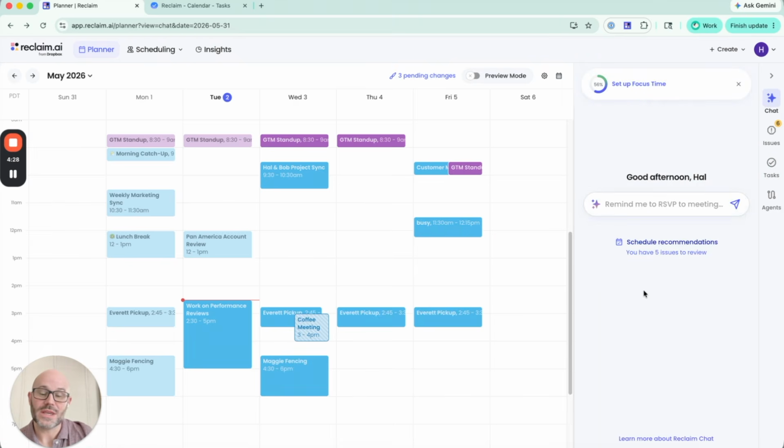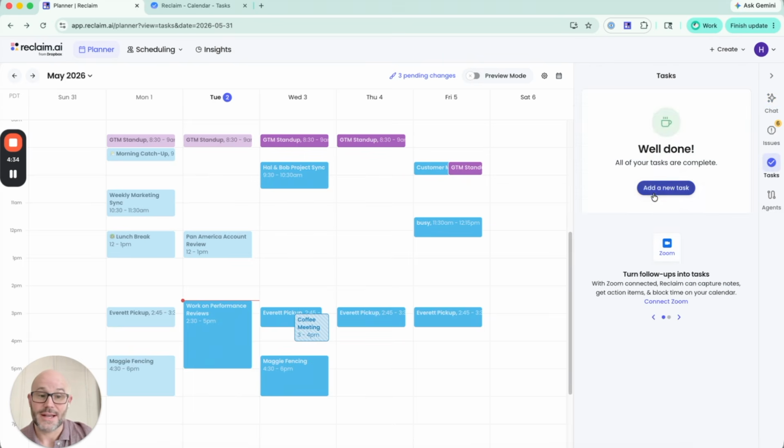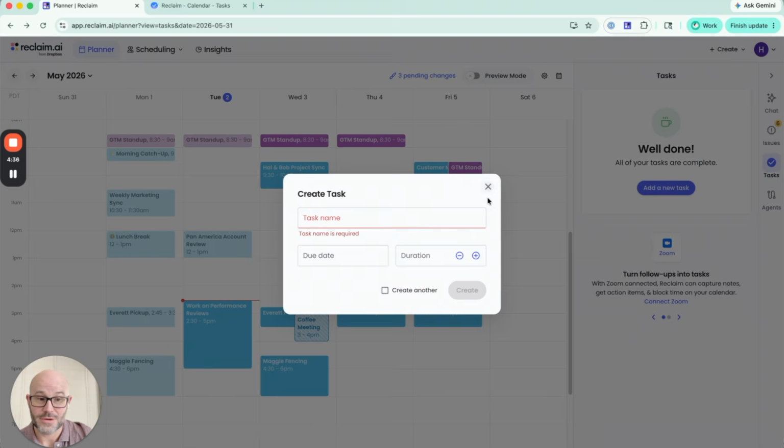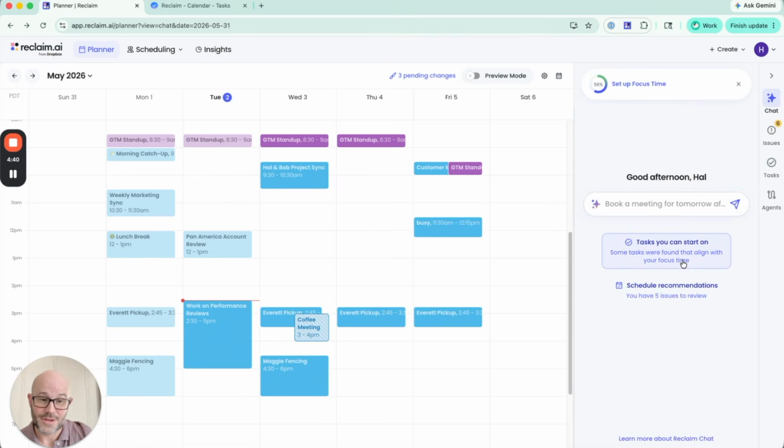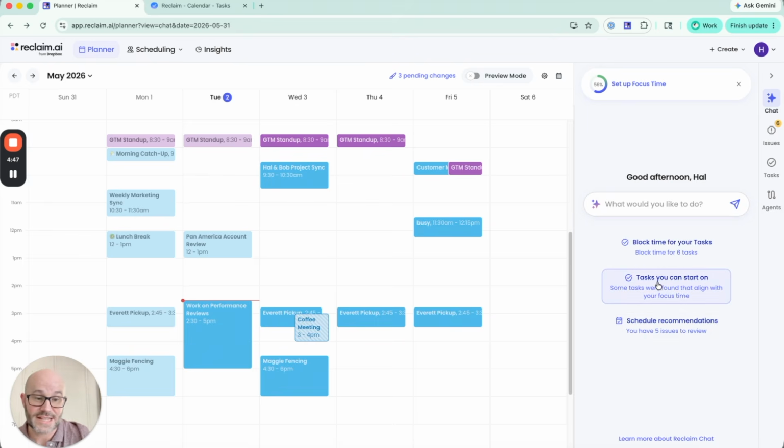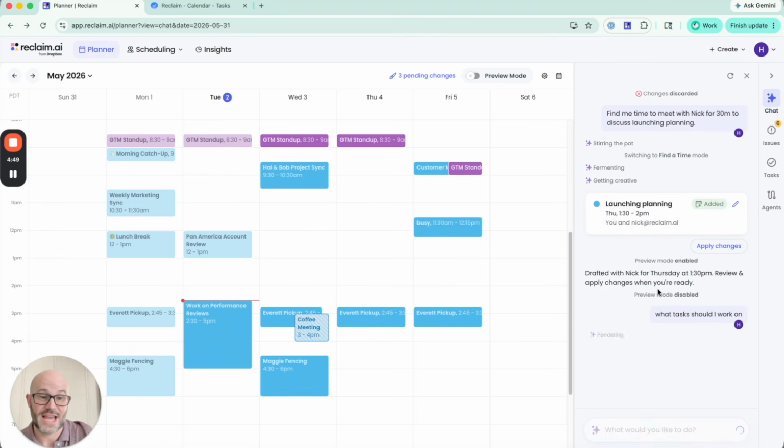So what we are doing with our Reclaim task system is we are giving you the opportunity to capture some simple tasks yourself, if you just want to log them directly in Reclaim. But we are also, there you go, you can see, because it is now 2:30 and I'm meant to work on certain tasks, it's suggesting that these tasks are ready to work on. So you click that button and you can see that it's now reaching out to those systems.